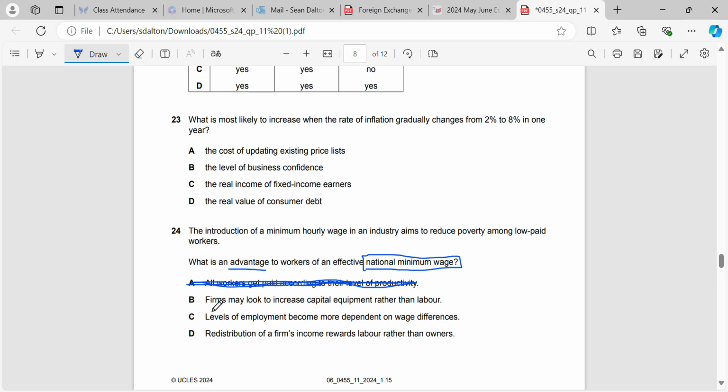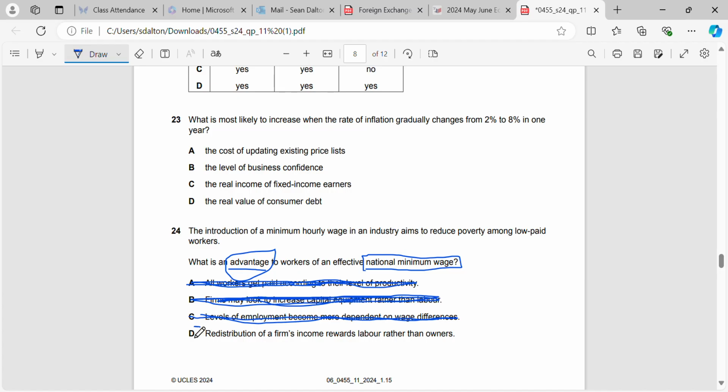Okay, firms may look to increase capital equipment rather than labor. Okay, that's possibly true, but that's not going to be an advantage to workers, is it? And that's what the question asks us. So that could possibly happen. If labor becomes too expensive, they may look to use capital equipment instead if the minimum wage increases their wage costs dramatically. But it's not an advantage to workers. Level of employment becomes more dependent on wage differences. So again, that's also not an advantage to workers.